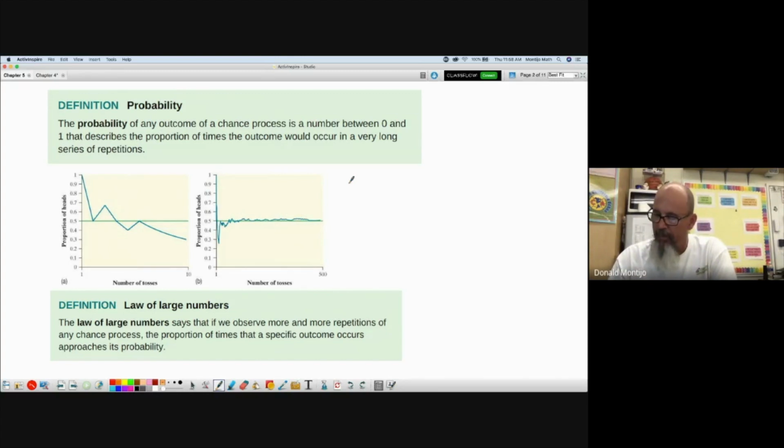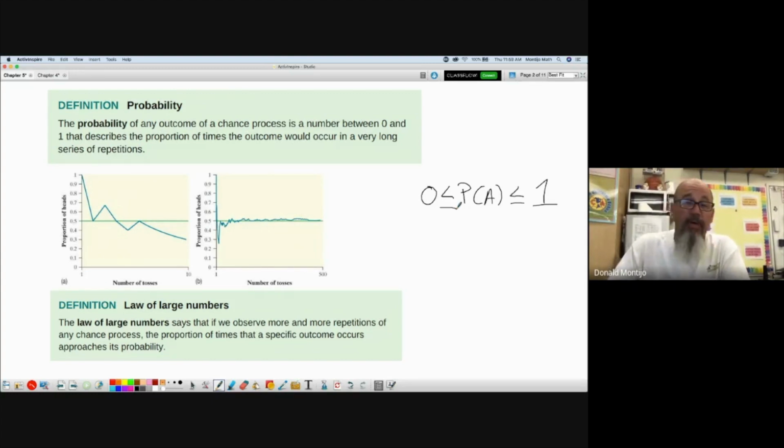So for example, what is the probability that event A occurs? It has to be some number greater than or equal to 0 and less than or equal to 1. What does it mean? If the probability is equal to 0, that means there is absolutely no chance of that event occurring.